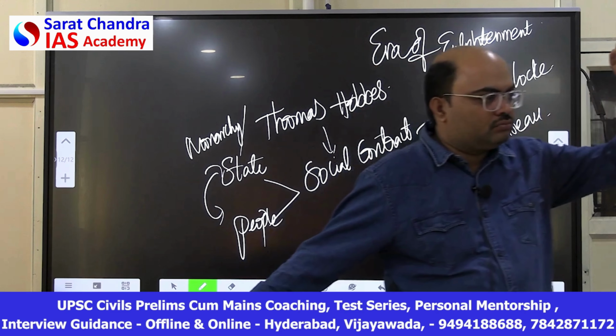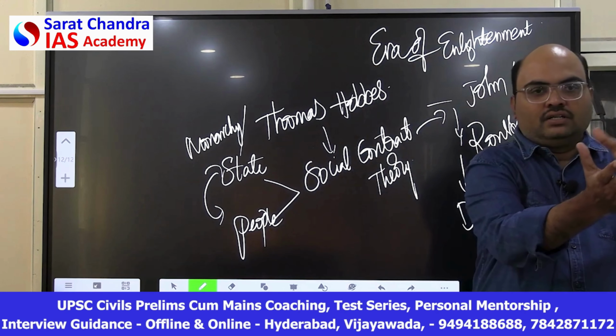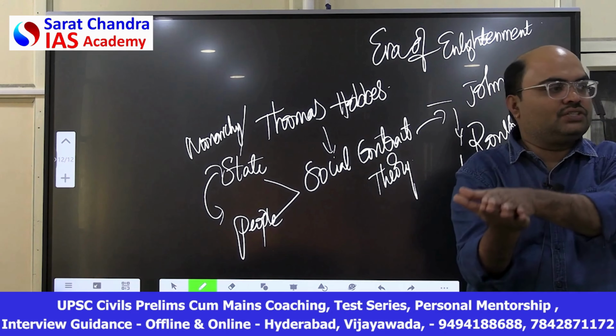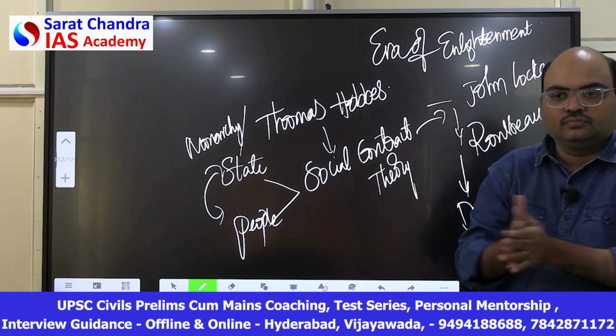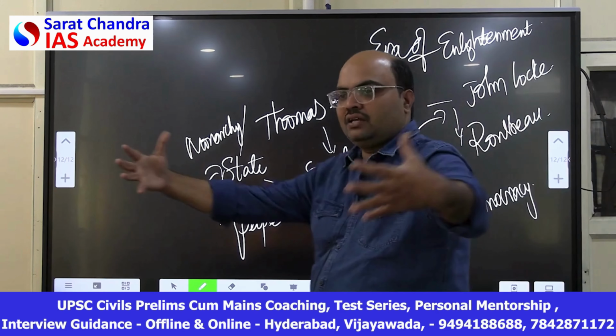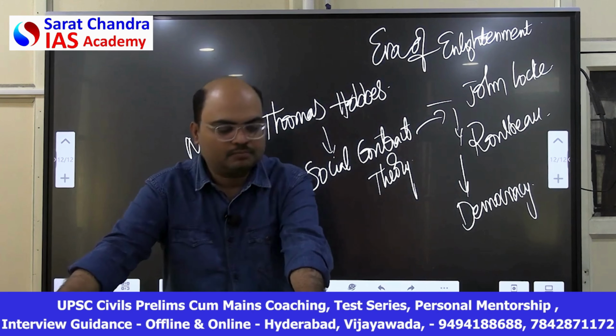So we discussed the age of Renaissance, age of Reformation, age of revolutions. Clear? So great changes were happening in European society and European politics.